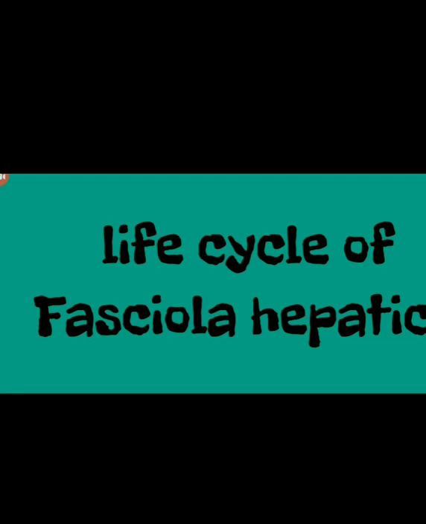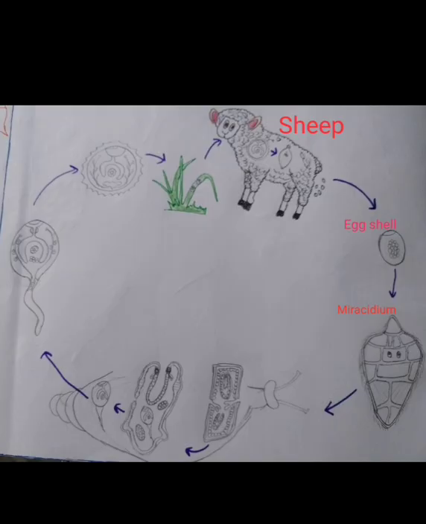Let us now focus on the life cycle of Fasciola hepatica. Here you should keep in mind that the life cycle of Fasciola hepatica is highly complex and comprises several larval stages, and it completes in two hosts. The primary host, where sexual reproduction occurs between the adult flukes, is the sheep, and the intermediate host, where various larval stages are seen, is the snail, Limnaea, Planorbis, etc. Now let us start with the sheep itself.